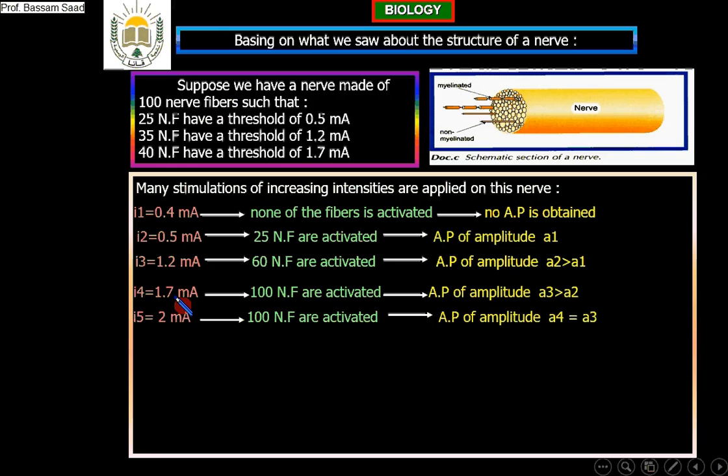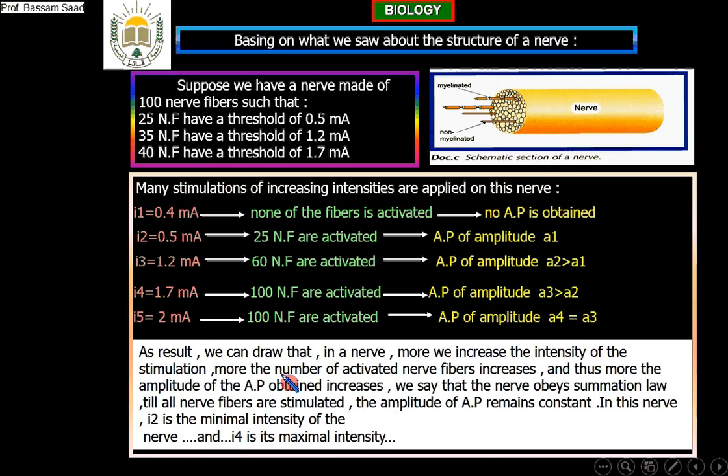Now as a result, we can conclude that in a nerve, the more we increase the intensity of stimulation, the more the number of activated nerve fibers increases, as we saw in the experiment.